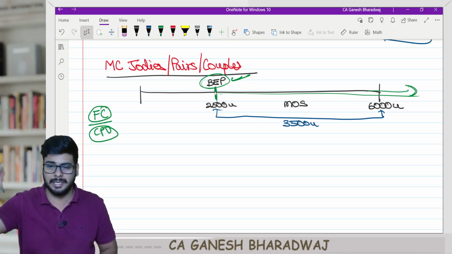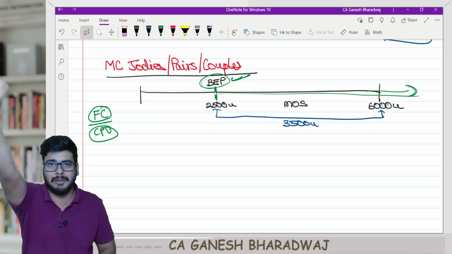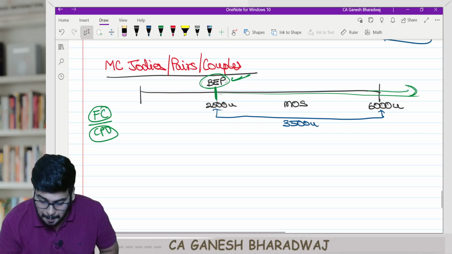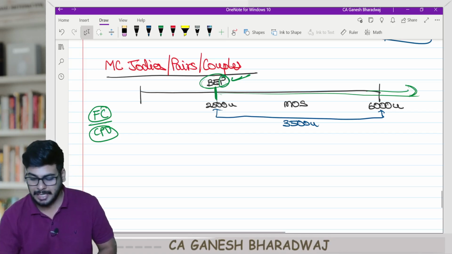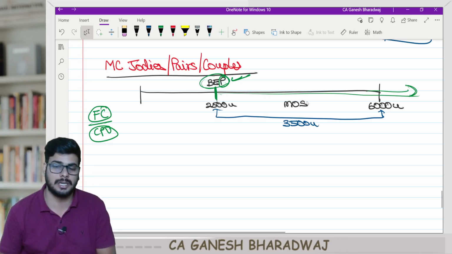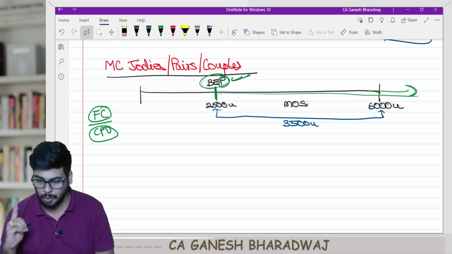If you increase your sales, break even point will not change. Margin of safety will only increase. Are you clear with this? Have this understanding. That's why it's called a point. It's a point, whereas margin of safety can increase or decrease based on your actual sales. Clear with this, guys?